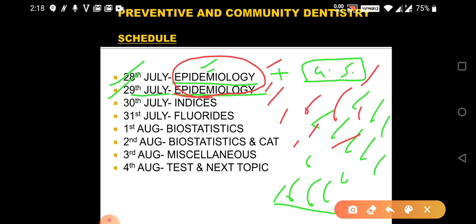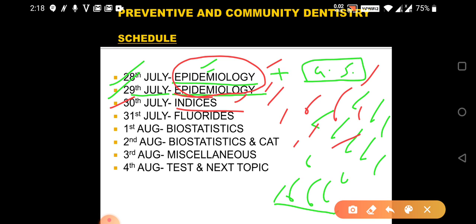Next is your indices. Indices you have covered in your perio also. So indices would include basically your dental as well as medical indices. So we'll be covering both of them, and I'll be telling you the mnemonics. Many times you don't remember which test is used for which tooth. So I'll be telling you the mnemonics, that PHF test or your Russell Periodontal Index or Navy Plaque Index, which teeth are involved in which index.